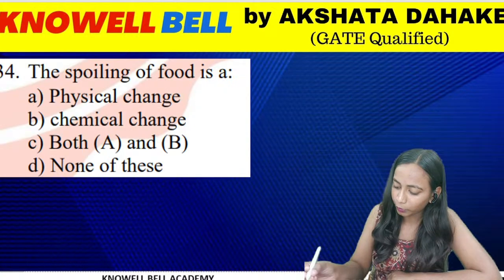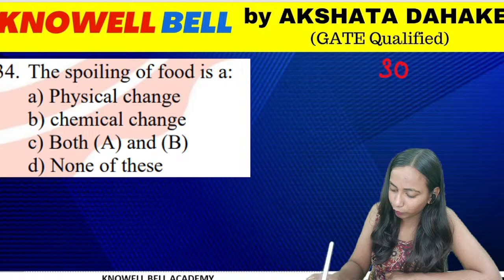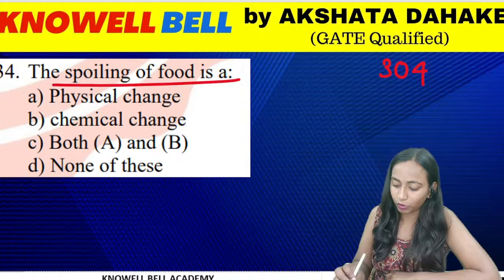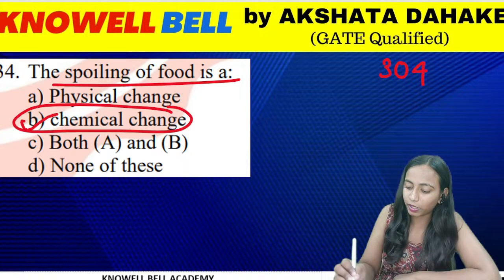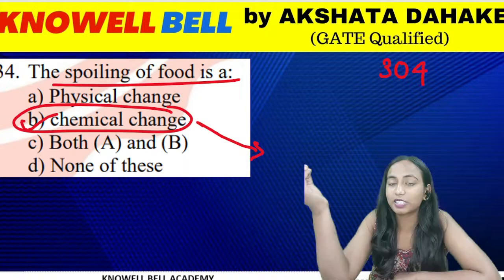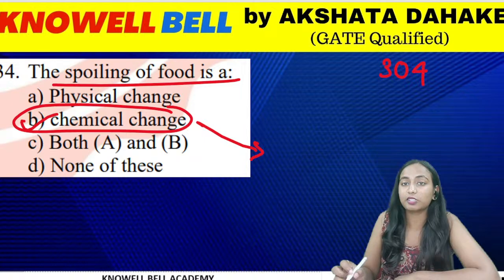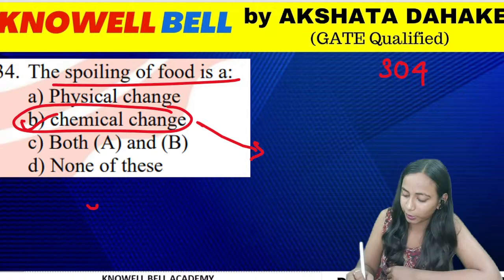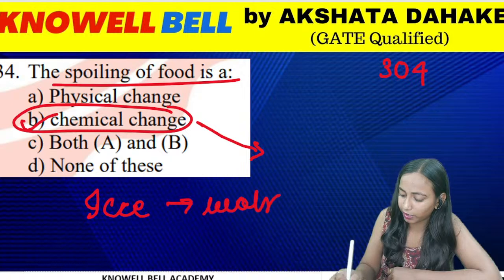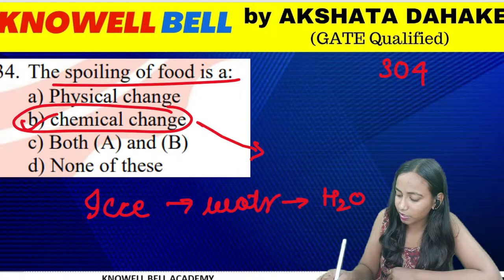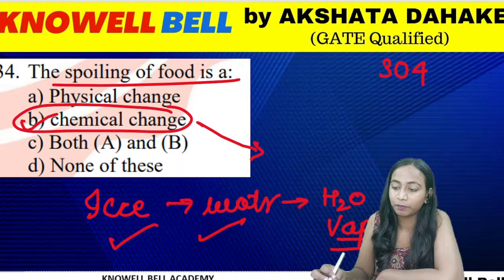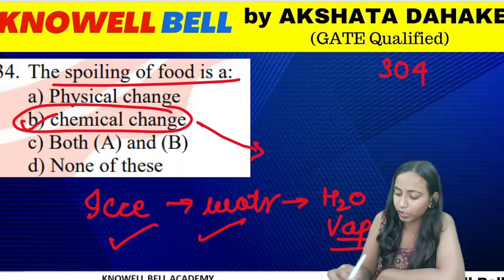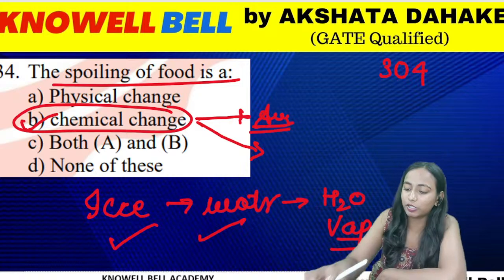Good, all of you. Question number 304. Spoiling of food is a physical change, chemical change, both or none of these. We have to remember that spoiling of food is what kind of change? It is a chemical change. A chemical change is a change in which the chemical state of the substance changes. In physical changes, the physical state changes. For example, ice becomes water, then water becomes water vapor. So this is a physical change. The chemical nature is the same. It was water, in this state also it is water, here also it is water. So this is a physical change, okay? But when food gets spoiled, what kind of change is this? This is a chemical change. So the right answer for the question is option B.